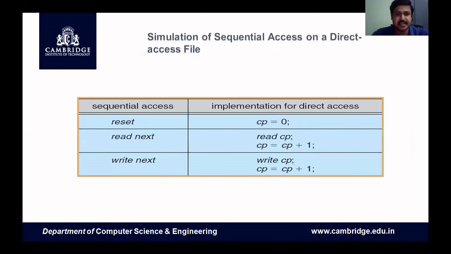The differences between sequential and direct access methods are given in the picture, where read next becomes read n, the read operation. Write next becomes write n, the write operation. Reset is like the beginning, which we initialize to 0 there.